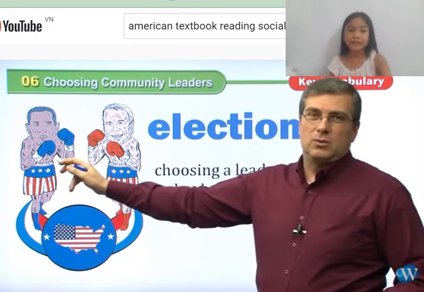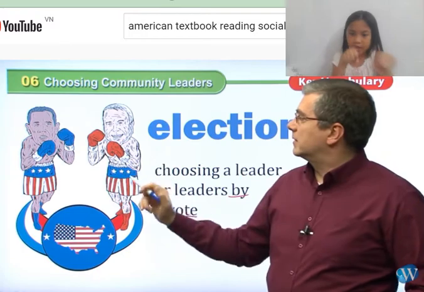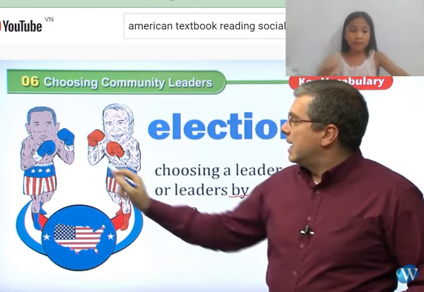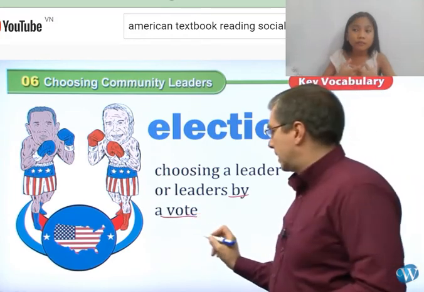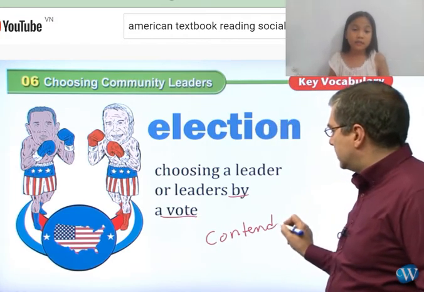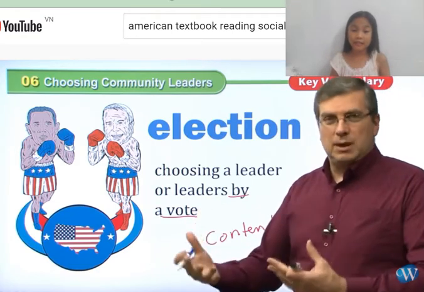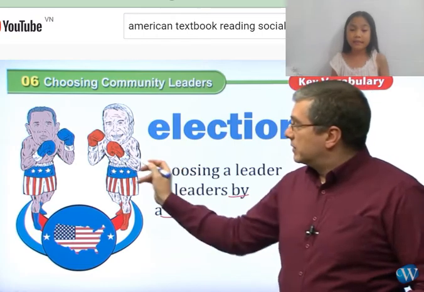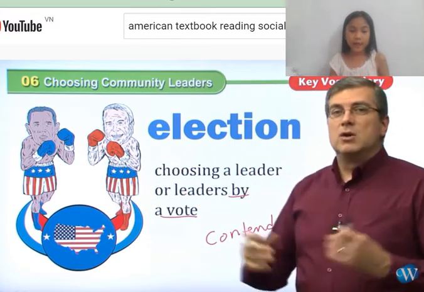They can be like these two people. They are competing to see who can be the president of the United States. They have contenders. They have one contender, right?